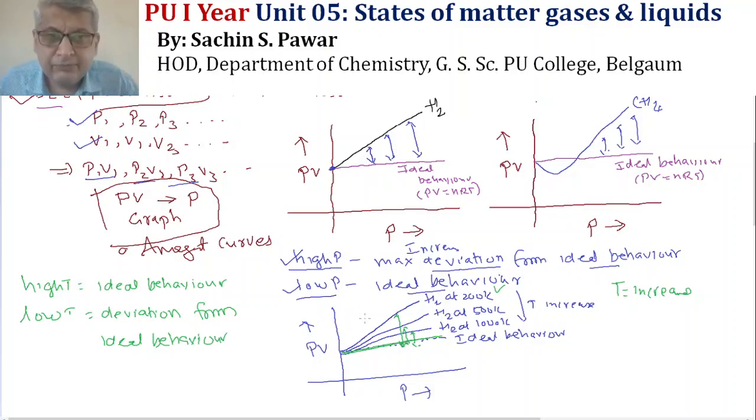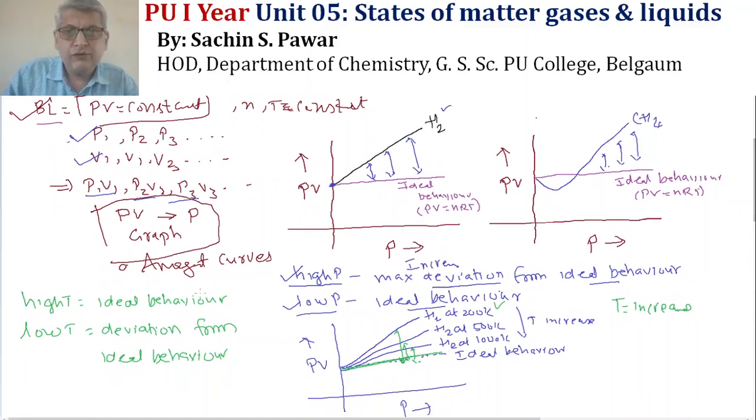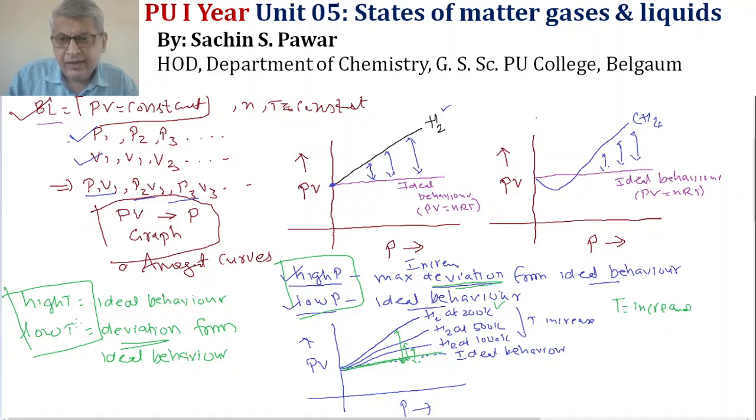So this is Amagat's explanation, and Amagat successfully showed these conditions. If I combine them, there is deviation from ideal behavior at low temperature and high pressure, and there is ideal behavior at low pressure and high temperature. That is the practical proof of the conditions at which these laws need to be applied.